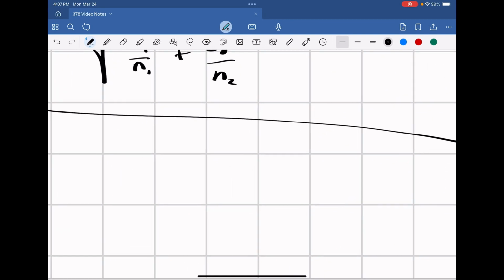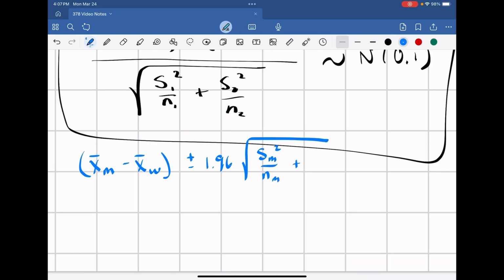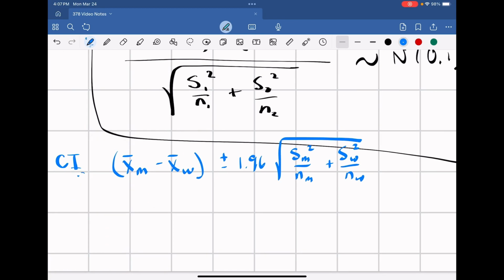We still have the same z-score, and so in this case, we will get x bar men minus x bar women plus or minus 1.96 times the square root of s_m squared over n_m plus s_w squared over n_w. And this is going to be our bounds for our confidence interval. So our confidence interval of 95% is equal to this. Well, let's plug and chug the numbers.